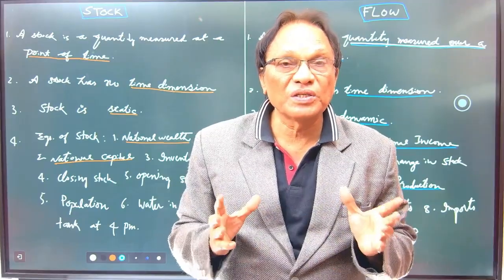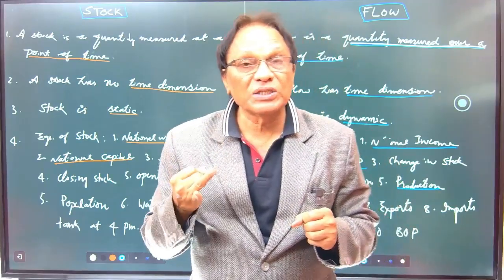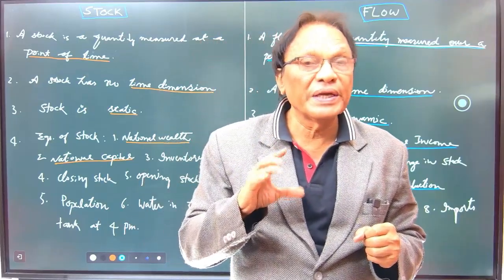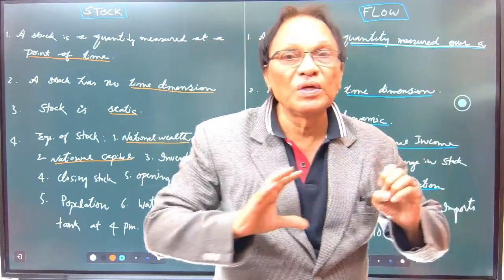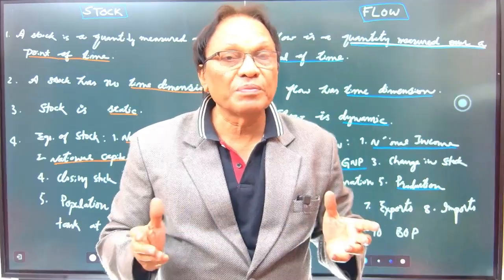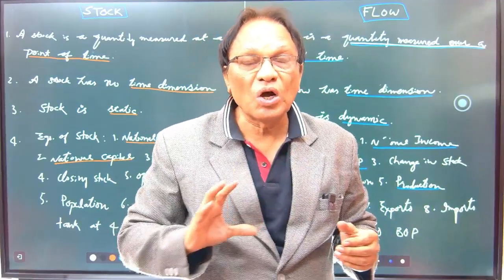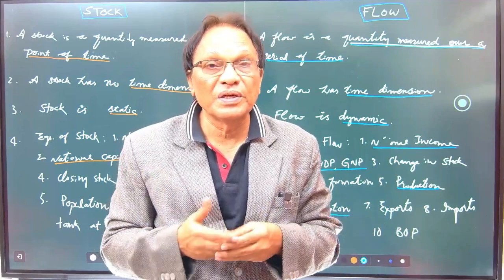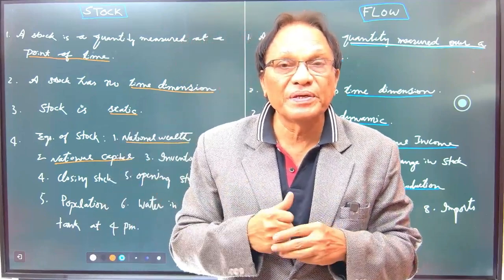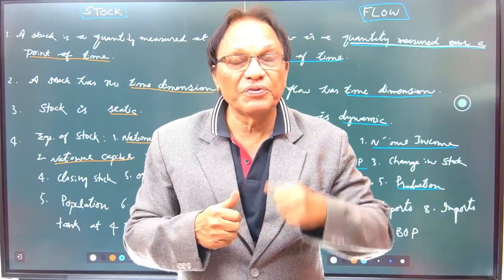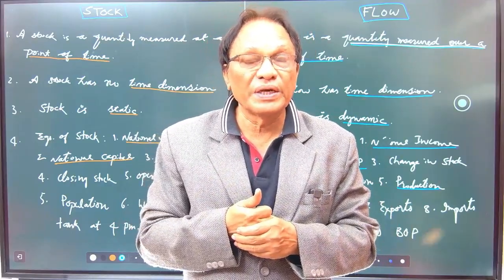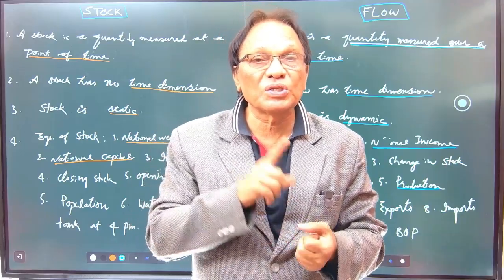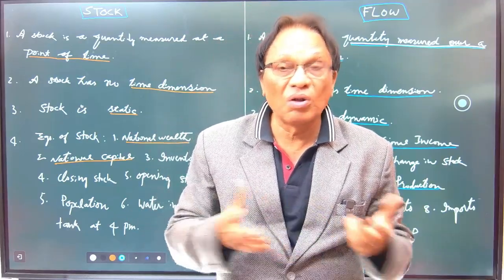That is stock. So which are the stock concepts? National capital, national wealth is stock, closing stock is stock, opening stock is stock. Inventories, how much is left out? Today is, let's say, 10th March. Just check it out. How many cars are there in the go down? Or if you're manufacturing cement, how many bags of cement are left out on 31st March or first anything? That's stock. Inventories is stock, national capital is stock, national wealth is stock, closing stock is stock, opening stock is stock. All these are stock.